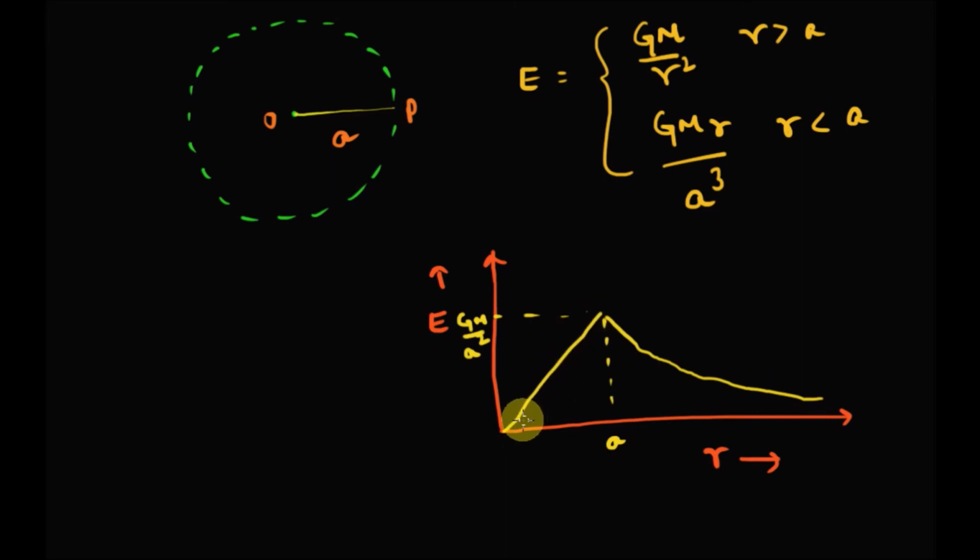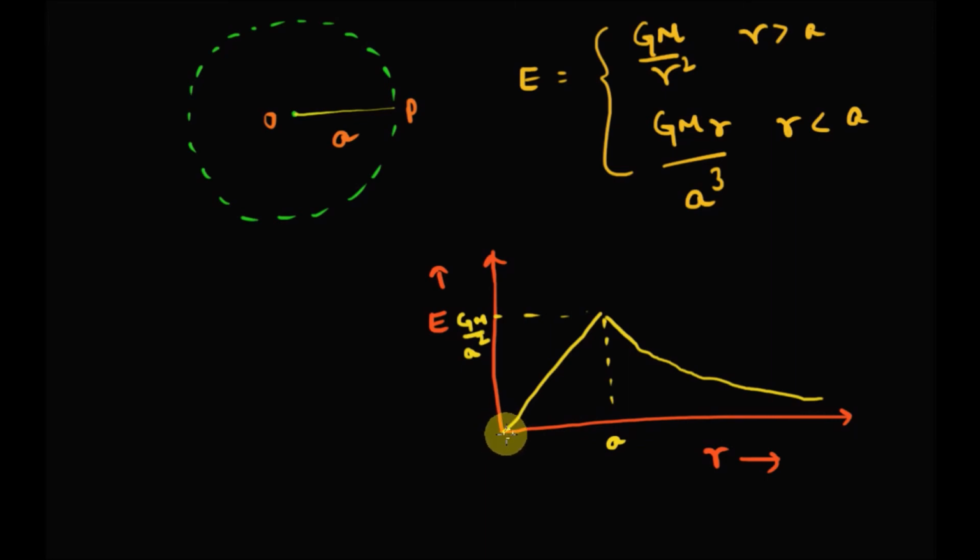So what does this graph show? At the center of the Earth, which means when r is equal to 0, the gravitational field is also 0. Then as the object moves away from the center and reaches the surface of the Earth, the gravitational field increases linearly. As the object goes away from the surface, the gravitational field starts decreasing, and ultimately when the object is in space, the gravitational field becomes 0. That's why astronauts in the International Space Station appear in a state of weightlessness, because the gravitational field there is 0.